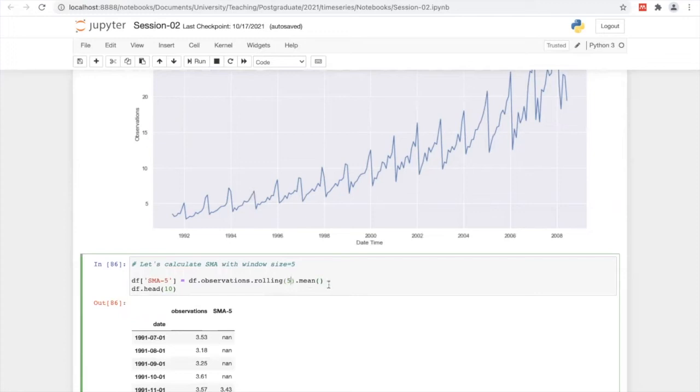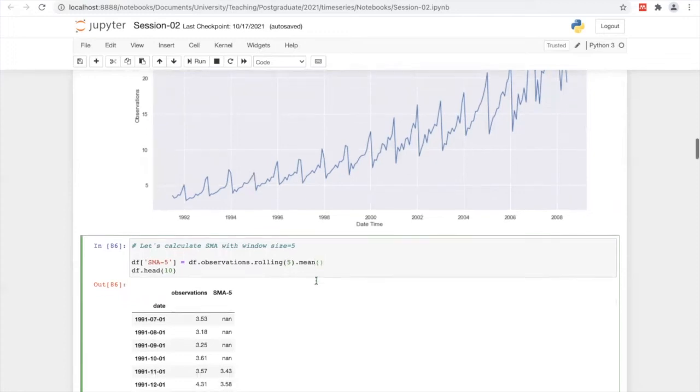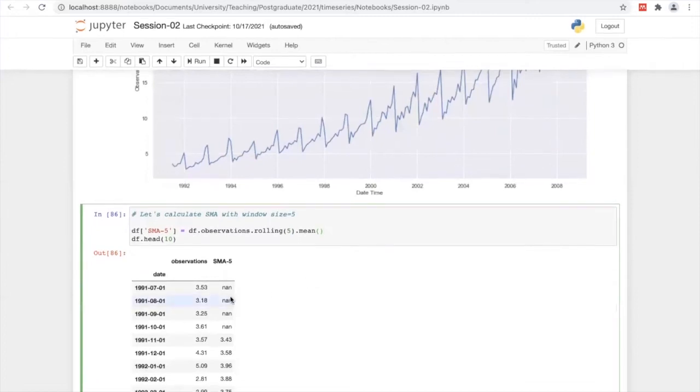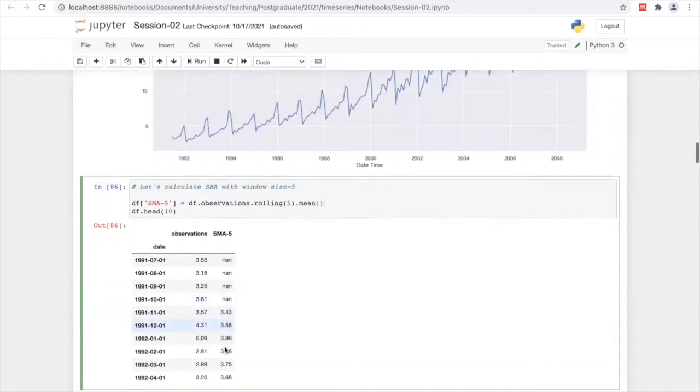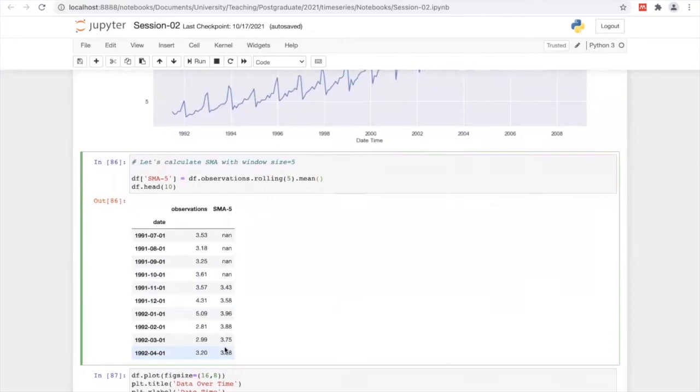Then it calculates the means of that. Then you can see the first 4 data points are null. We discussed this: it happened because our window size is 5. Then from the fifth one onwards, it's calculating the simple moving average, because it should have 5 data points to calculate the simple moving average.